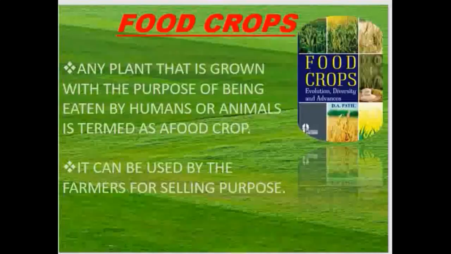Food crops. Any plant that is grown with the purpose of being eaten by humans or animals is termed a food crop. It can be used by the farmers for selling purposes also.